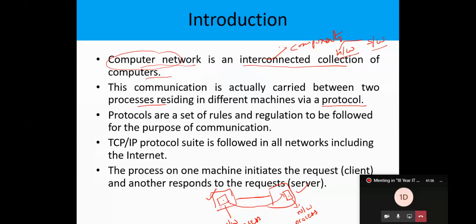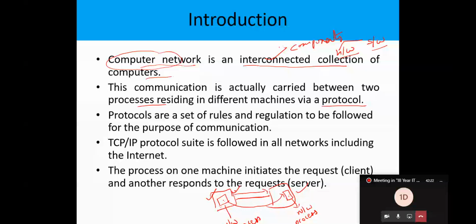Whenever this kind of communication happens between these two processes, only then can we say the first system communicated with the second system. So the communication actually happens between the processes, not between the computers. You have to understand this point here.